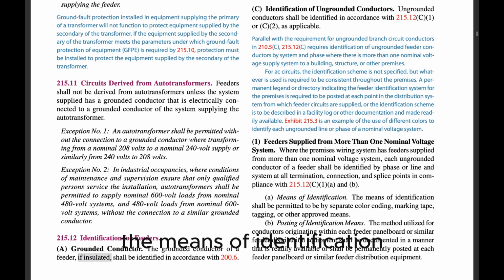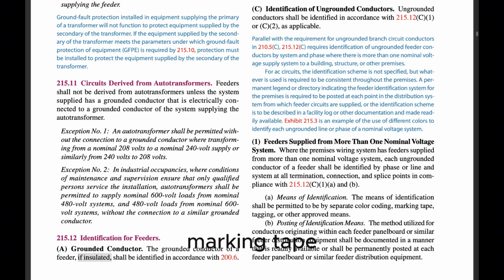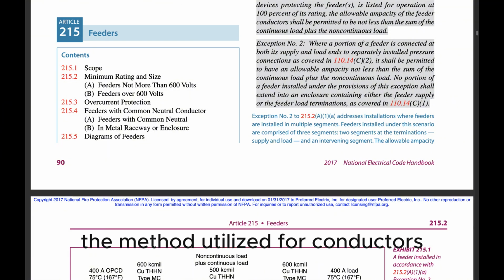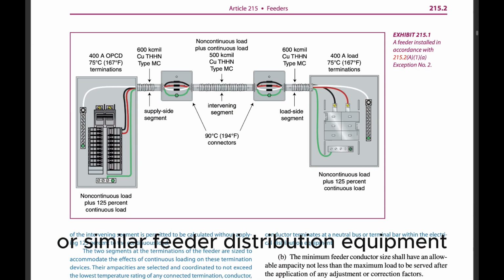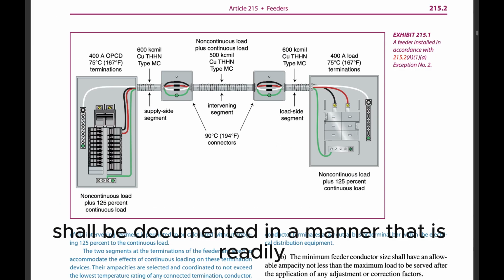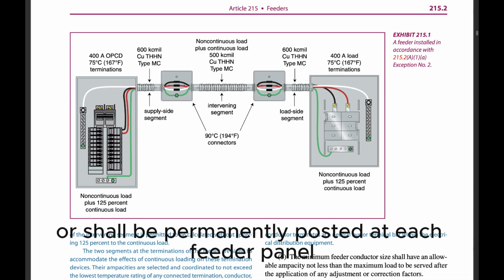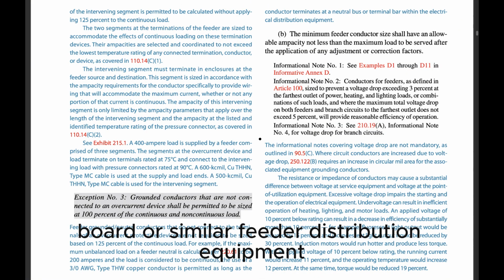The means of identification shall be permitted to be by separate color coding, marking tape, tagging, or other approved means. (b) Posting of identification means. The method utilized for conductors originating within each feeder panelboard or similar feeder distribution equipment shall be documented in a manner that is readily available or shall be permanently posted at each feeder panelboard or similar feeder distribution equipment.